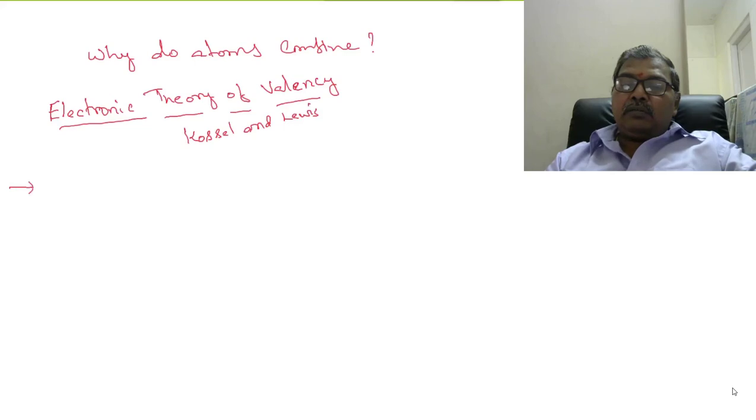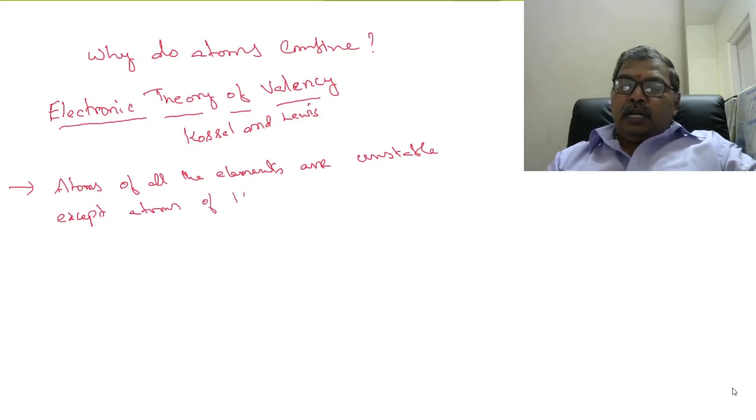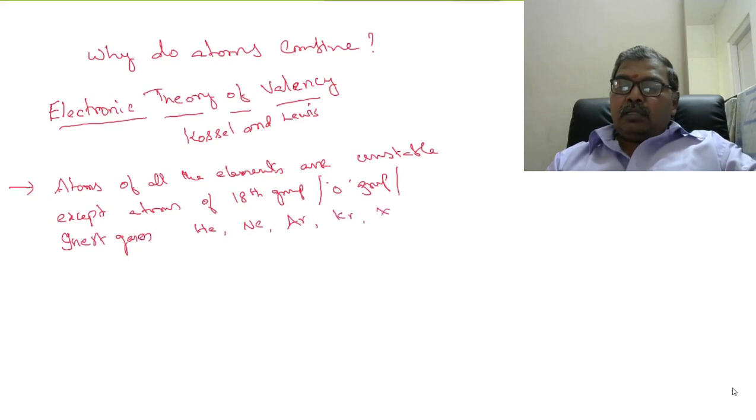According to this theory, atoms of all the elements are unstable except atoms of the 18th group or zero group, the inert gases: helium, neon, argon, krypton, xenon.